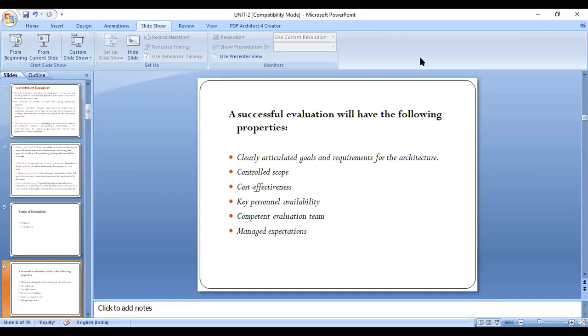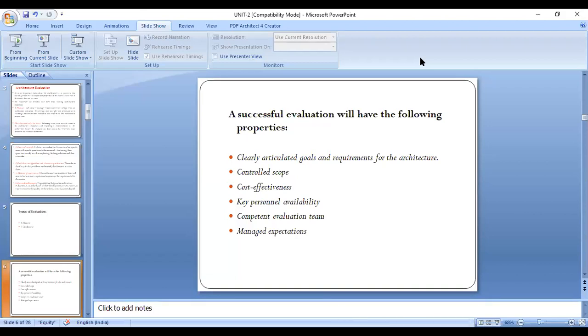Those are called managed expectations, which means for which purpose they are asked to design, and what facilities the organization has to develop this project. By using the facilities provided by the organization, the developer gets ready to develop that project.